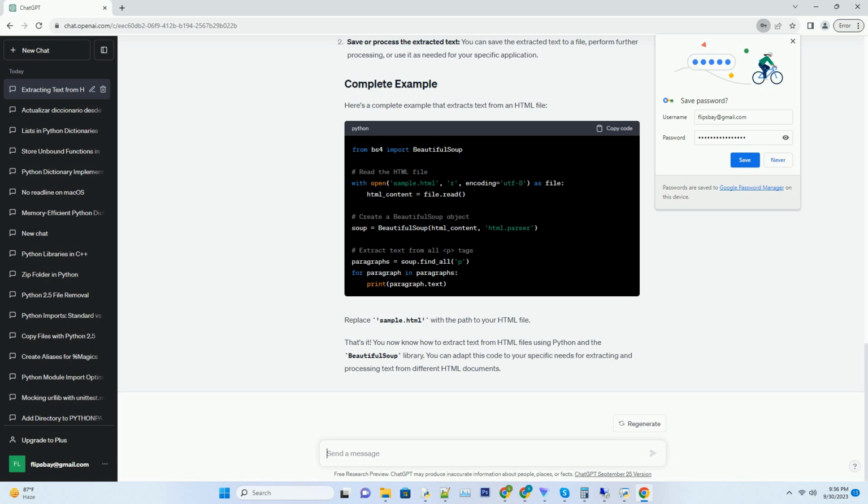Replace sample.html with the path to your HTML file. That's it. You now know how to extract text from HTML files using Python and the BeautifulSoup library. You can adapt this code to your specific needs for extracting and processing text from different HTML documents.